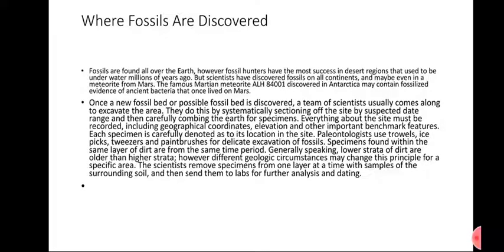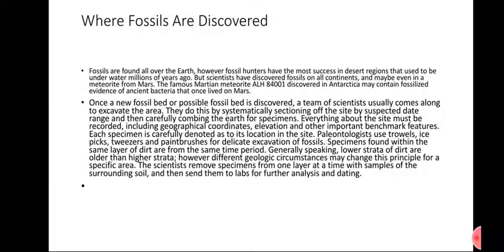Where are fossils discovered? What does it mean? Fossils are found all over the earth. However, fossil hunters are most hopeful of finding fossils in desert regions, which may have been underwater millions of years ago. Scientists have discovered fossils on all continents, maybe even in a meteoroid from Mars. It is not restricted: a fossil found in America can also be found in Australia. Fossils are found all over the earth.